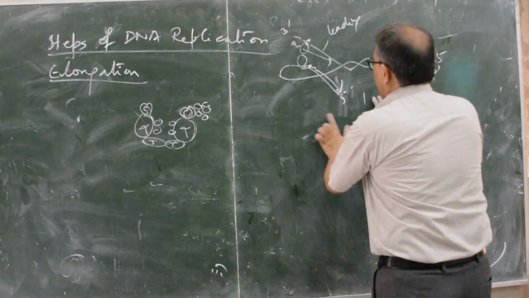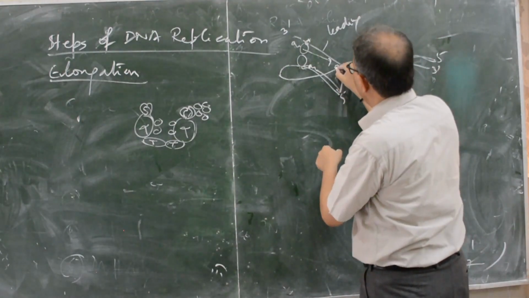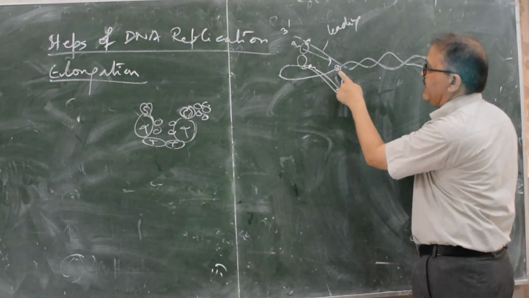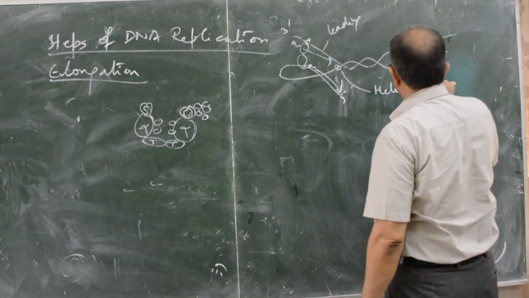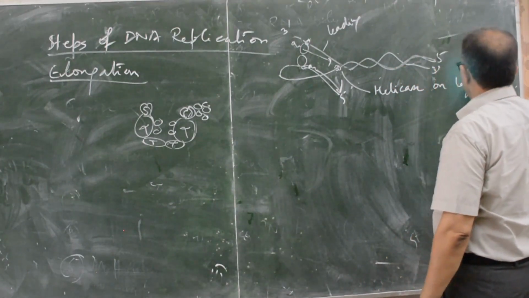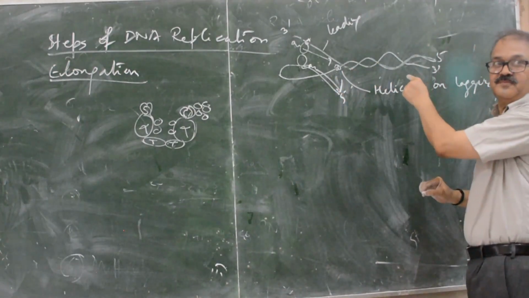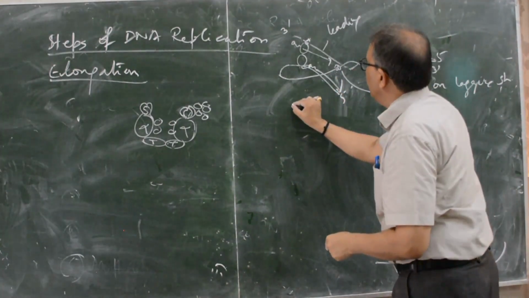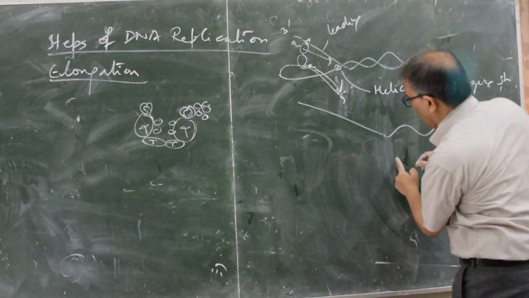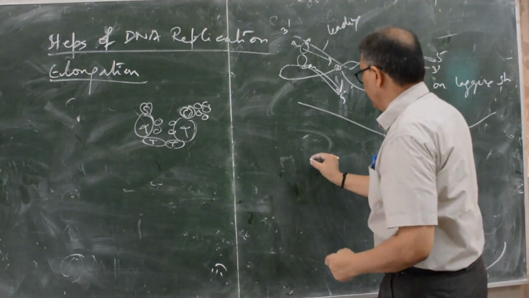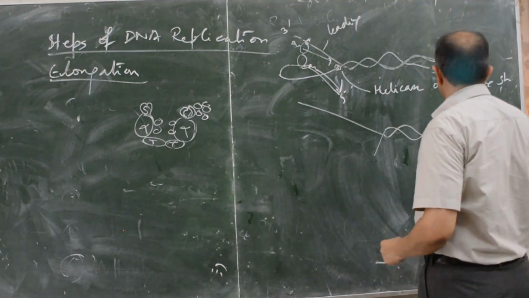After that, helicase enzyme will be present on the lagging strand, always. It will move forward, then it will open like that up to here, and this is the lagging strand.